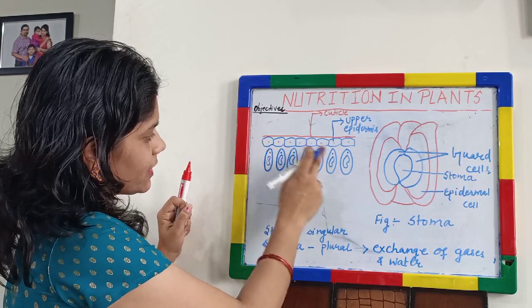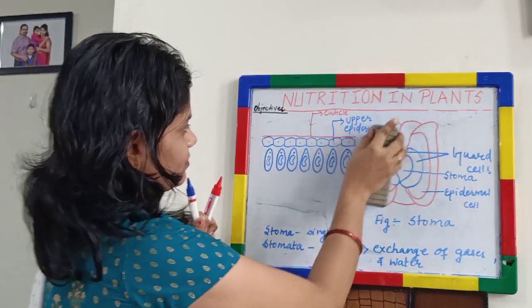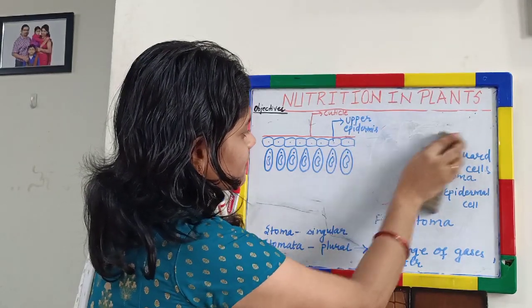Okay, epidermis, and there is a layer of cells. Actually it is called a spongy.